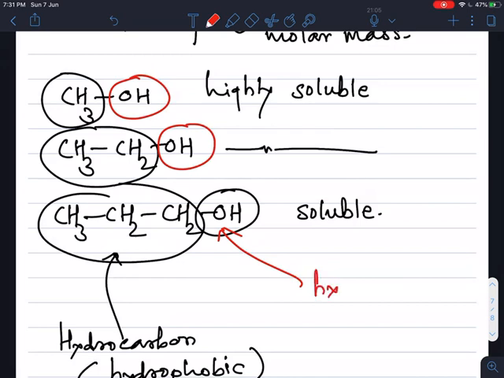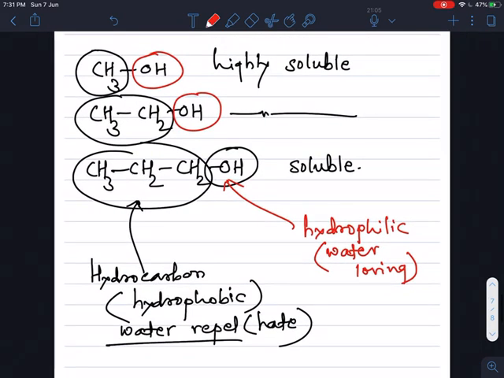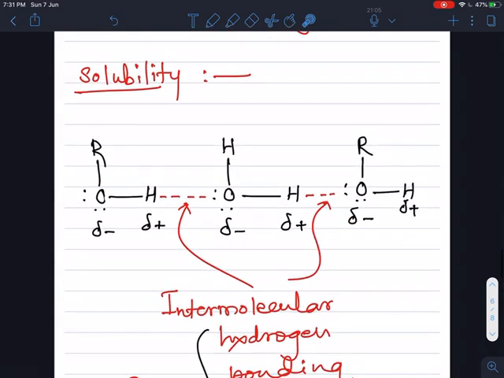Hydroxyl group is the hydrophilic part. Hydrophilic means water loving, that is, soluble in water. If you now observe, this is a small alkyl group, a small hydrocarbon part, the water-hating or hydrophobic part, which is the smaller one, and the OH group is there. This OH group is easily soluble in water because it forms intermolecular hydrogen bonding with the water molecule, this way.